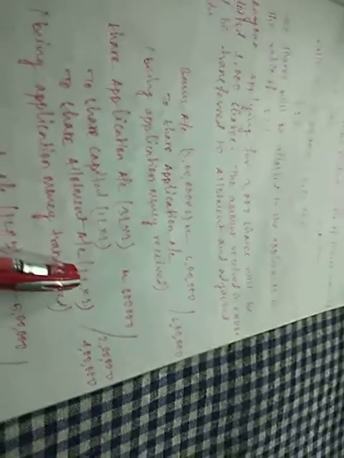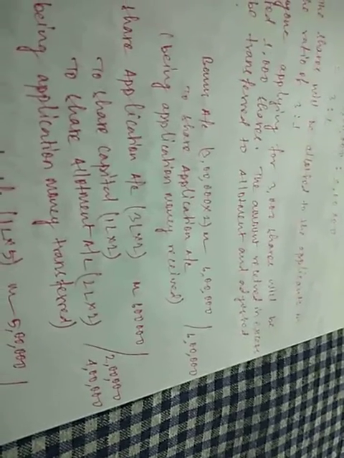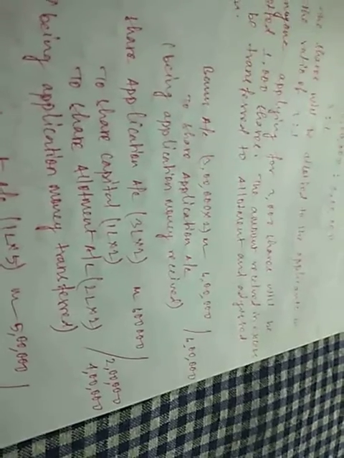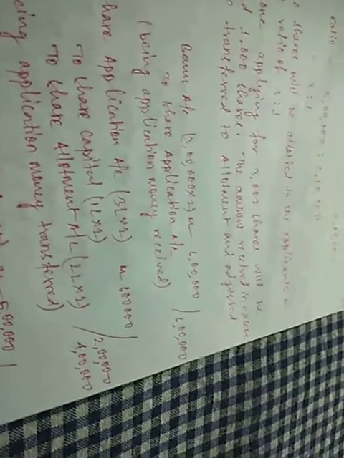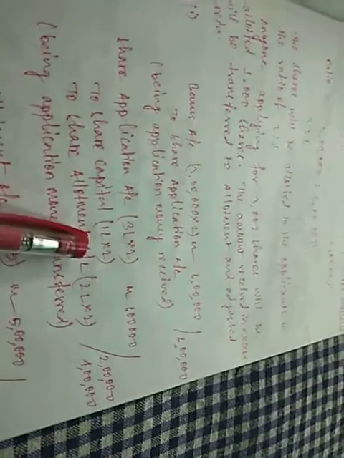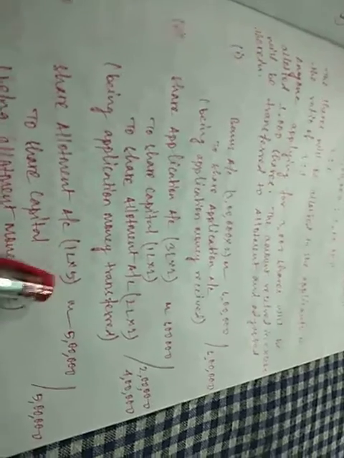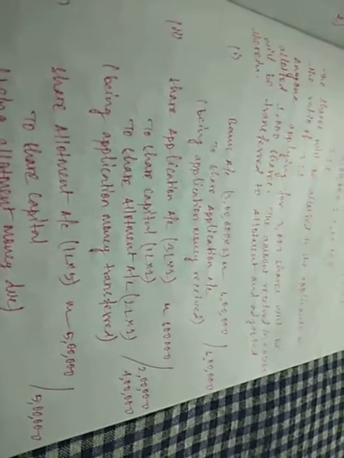Because excess application money received for 2 lakh shares, total applications were received 3 lakh. I had only 1 lakh shares to issue, so the excess application money will be for 2 lakh shares. So 2 lakh into 2, 4 lakh. That will be transferred to share allotment. Now at the time of allotment, the amount will be due, that is share allotment account debit 1 lakh into 5. The company has only 1 lakh share, so on 1 lakh share 5 is the allotment money as given in the question. 2 plus 5 plus 2 plus 1.